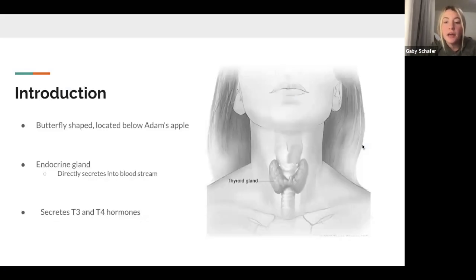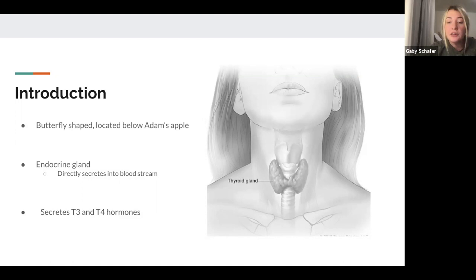The thyroid is a butterfly-shaped gland located at the front of your neck, just below the Adam's apple, and consists of the left and right lobes. The thyroid is an endocrine gland, which defines the way the hormones are secreted. Endocrine secretion is characterized by directly secreting into the bloodstream, whereas exocrine secretion, such as sweat glands in the skin, secrete substances into a ductal system to an epithelial surface.